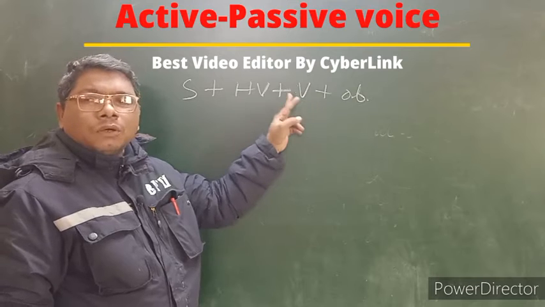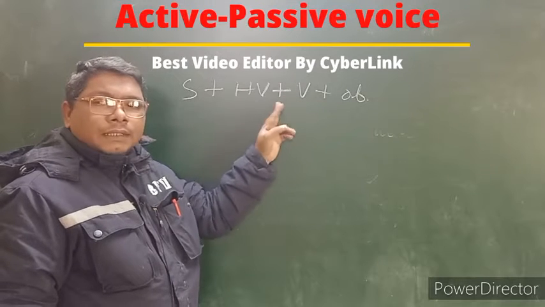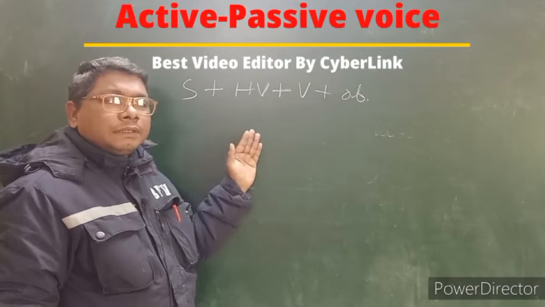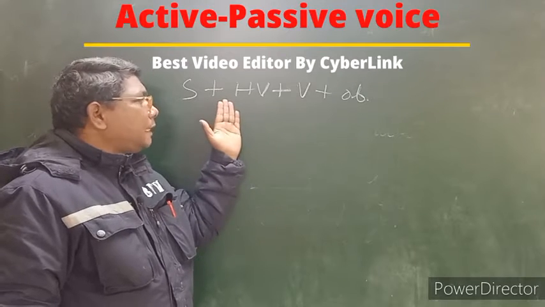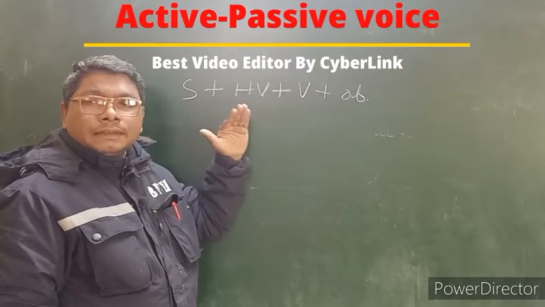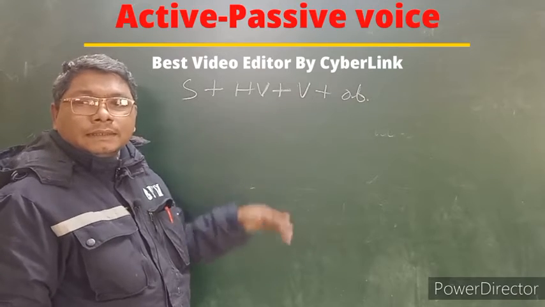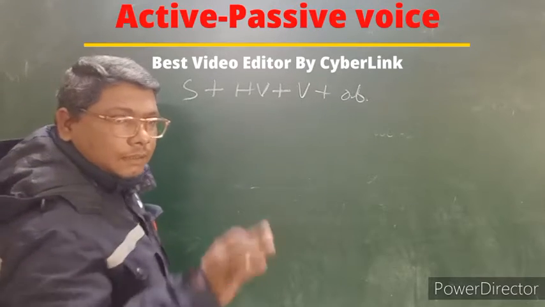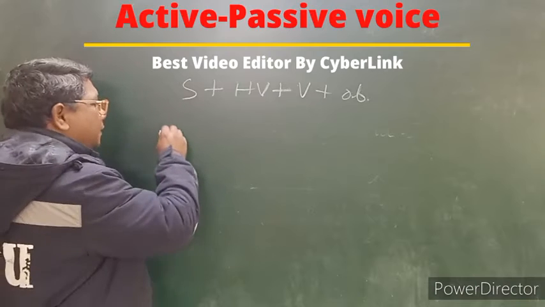There is a changing of tense, a changing of helping verb, a changing of subject, a changing of object. Three kinds of changes are there.